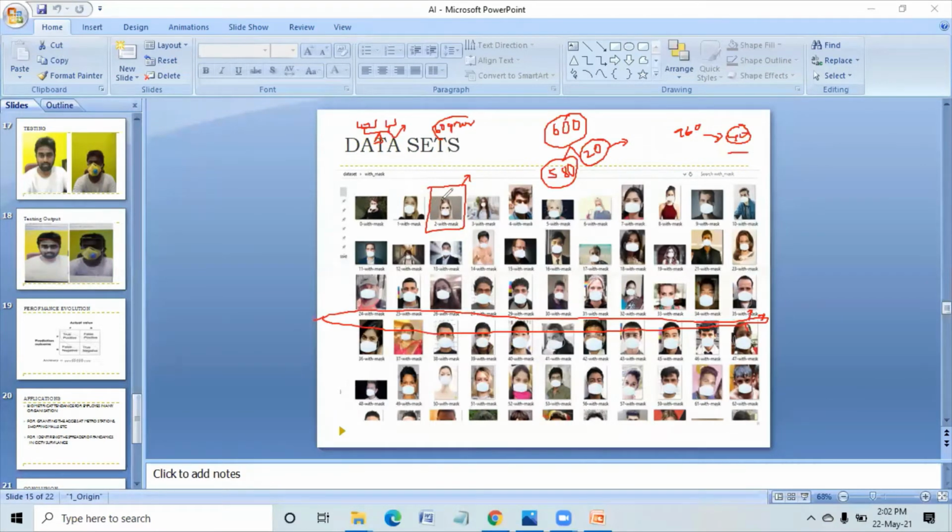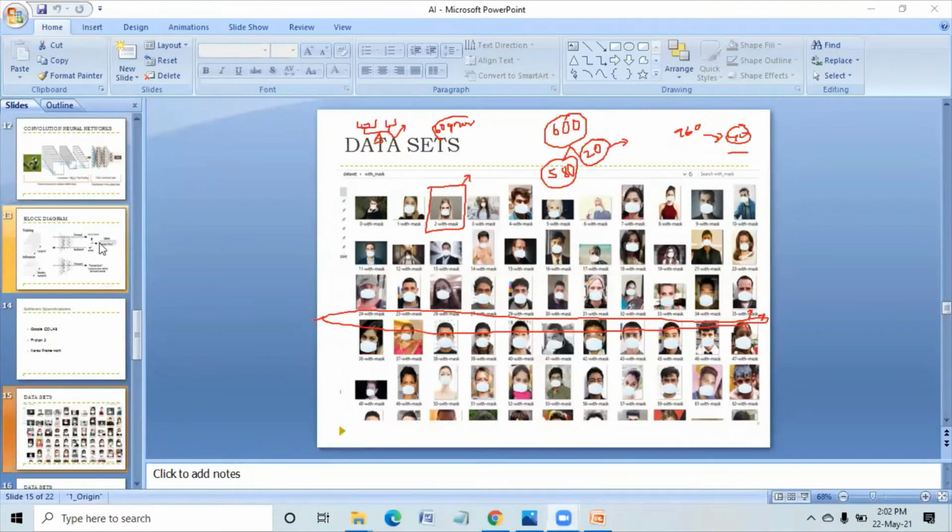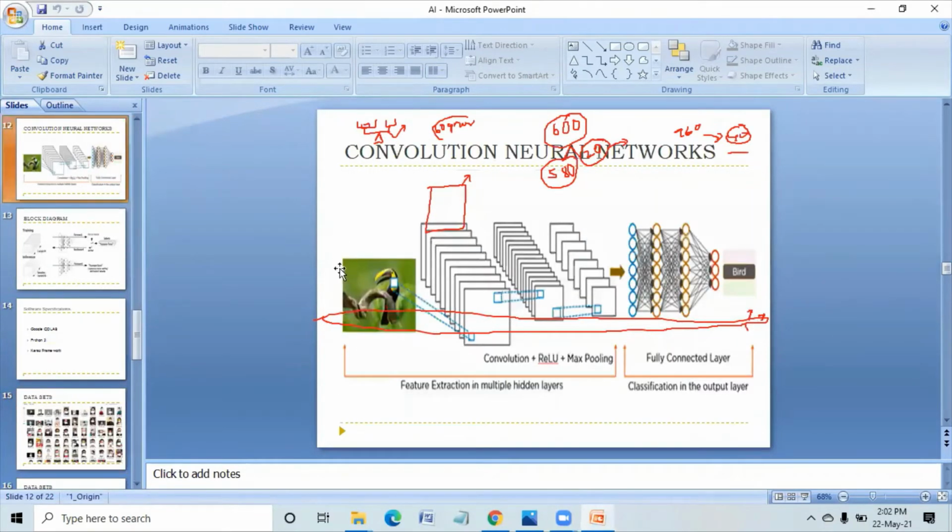We are giving these images in the testing phase. Here, image number 1, image number 2, image number 3. Here it will show whether it is with mask or without mask. So with how many images are we testing this? With mask 20 images, without mask 20 images, so 40 images. In these 40 images, we have the knowledge of whether it is with mask or without mask. We know the output.